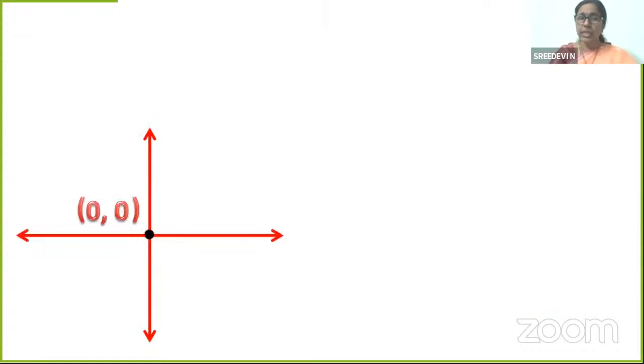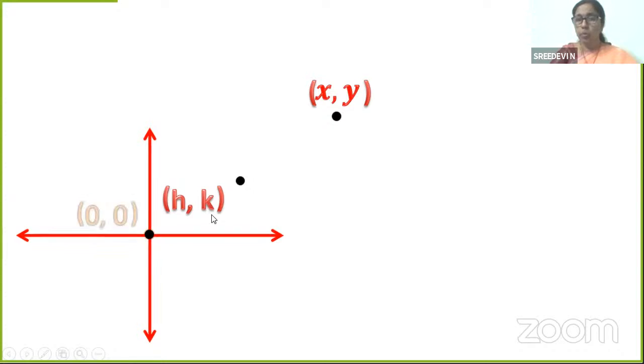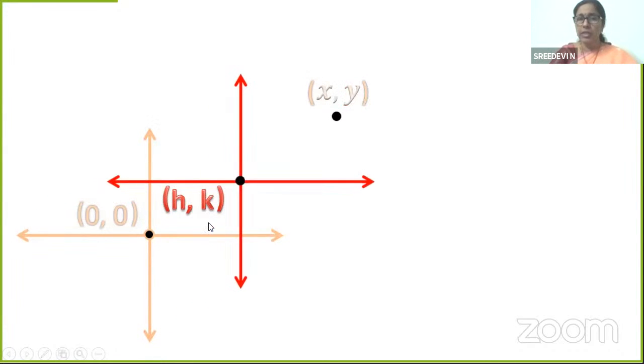Now, let's see. In general, if I'm taking a point x comma y and the origin is 0, 0, I am choosing a point h comma k. Why am I doing this? Earlier we have taken 4 comma 1, 1 comma 4, 4 comma 3, all those points, it's easy to understand. But is it common for every point that we take? In general, if we take a point x y, we don't know what the distance is. h comma k is the new point where I want to shift the origin.